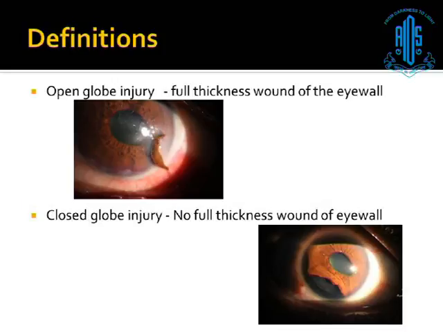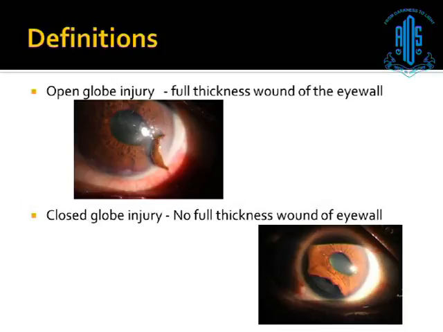Open globe injury basically refers to a full thickness wound of the eye wall. As you can see, this gentleman presented with a history of trauma very commonly seen in our areas, with the hook which is used in their bikes to carry some goods. So this is a typical injury they have at the limbal and corneal junction.